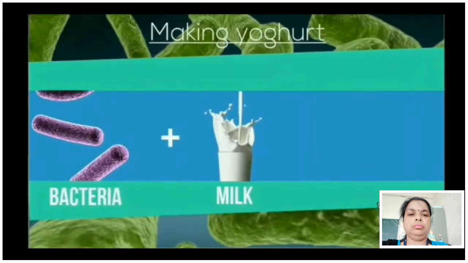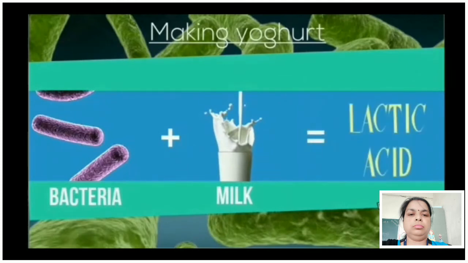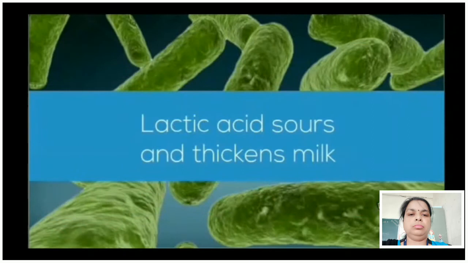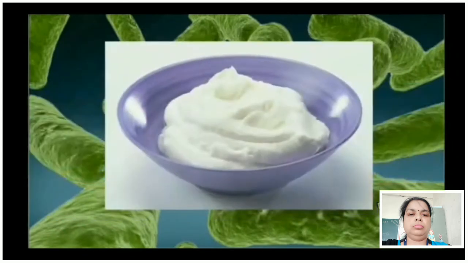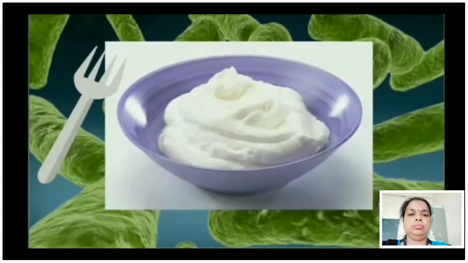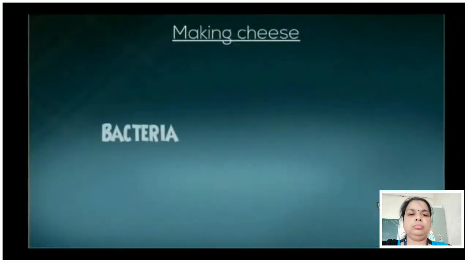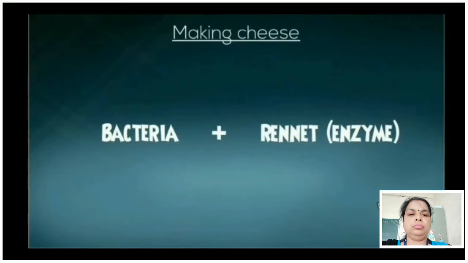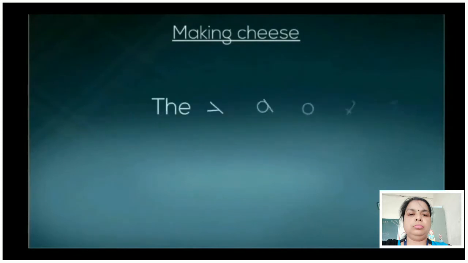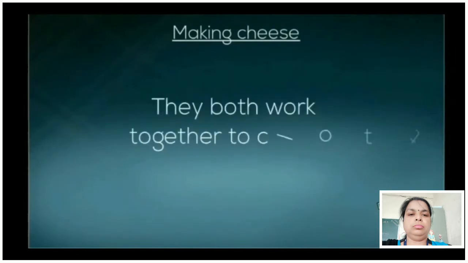Making yogurt: bacteria plus milk give lactic acid. Lactic acid sours and thickens milk. Making cheese: bacteria plus enzyme give cheese. They both work together to clot milk.